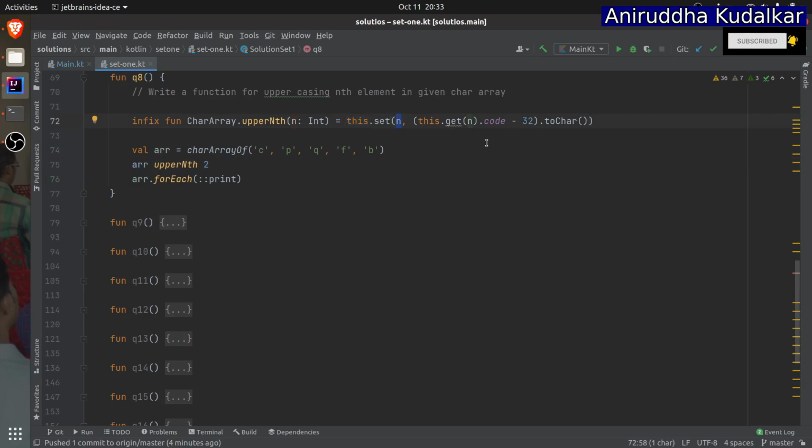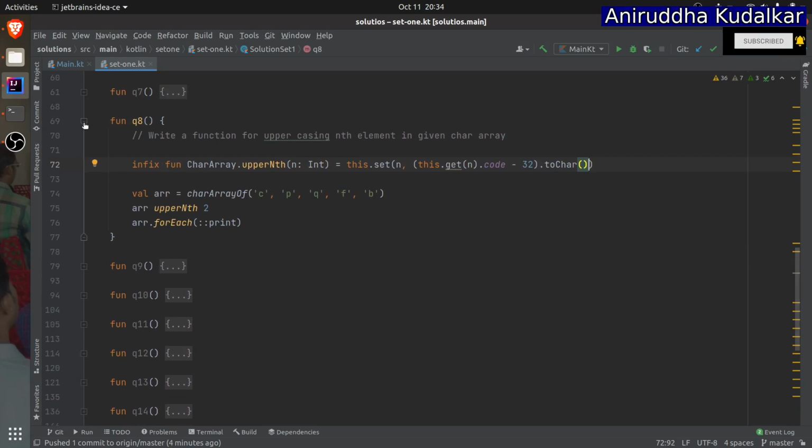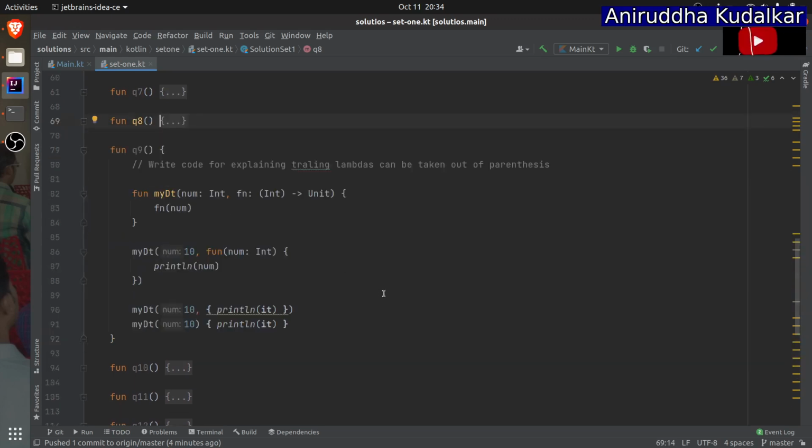Now see, uppercase means what? Whatever ASCII code you get, just minus 32 from that, and you will get the ASCII code, and convert that ASCII code to the character again. Logic is the same. So set n is nothing but whatever you are passing from here. Then this.get(n).code. So you are getting the nth character over here. From that character you are subtracting 32 and again converting it to the character, which makes the uppercase. Uppercase logic is the same. There is no difference. But here you have learnt how to implement it in Kotlin, right? Okay, I'll move ahead with the next question.